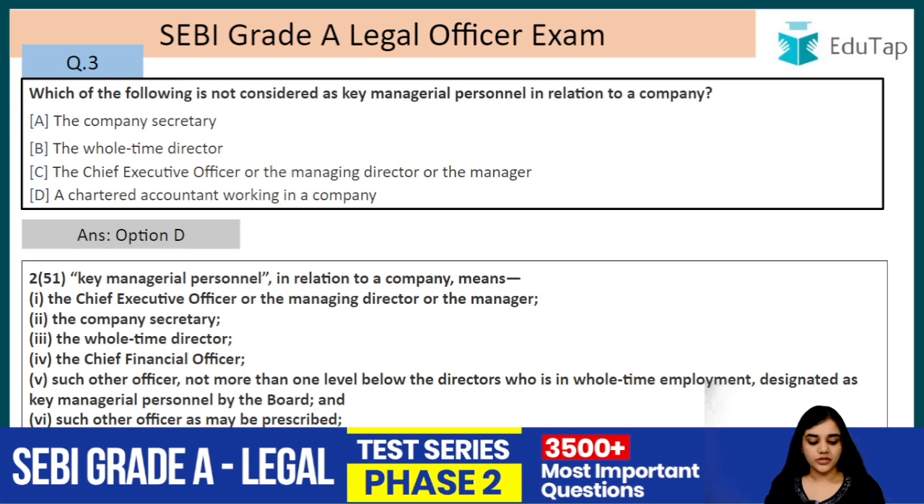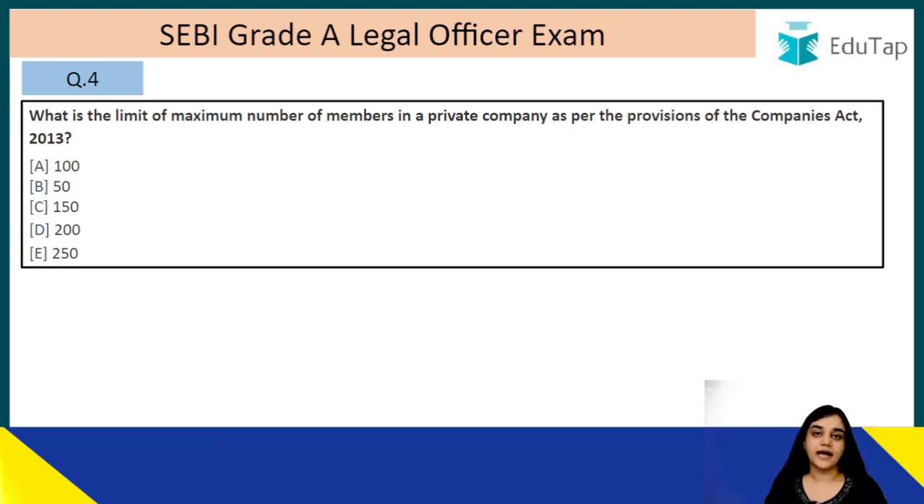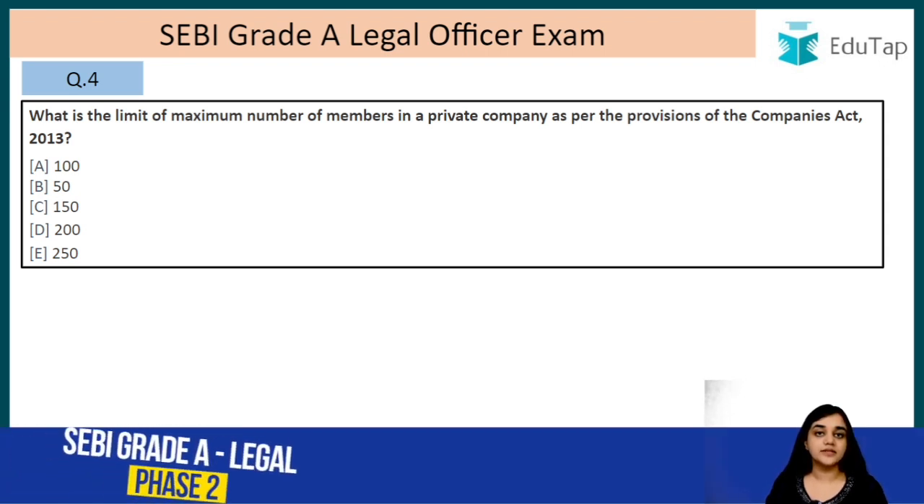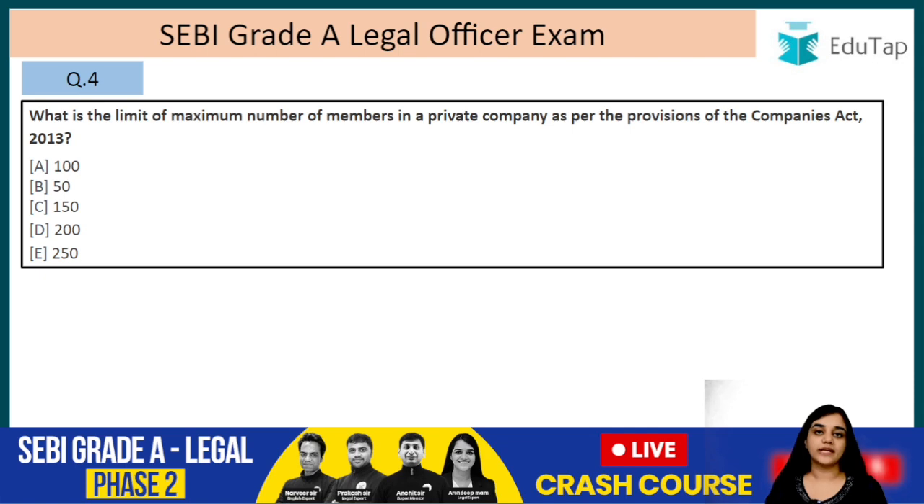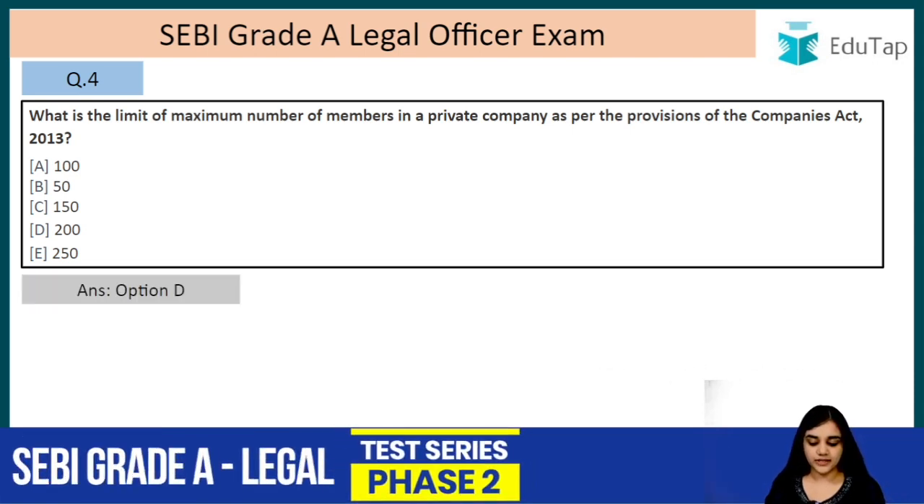Question number 4. What is the limit of maximum number of members in a private company as per the provisions of the Companies Act 2013? So as per membership, there are two types of companies, private and public, right? And one person company is also a private company. You have to understand and remember that one person company is also a type of private company, right? So let's read this. The answer here is option D, that is 200.